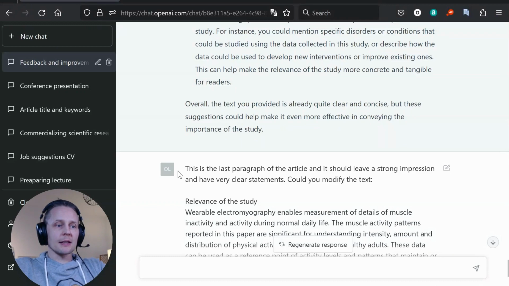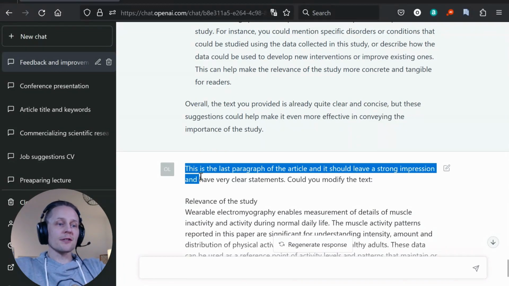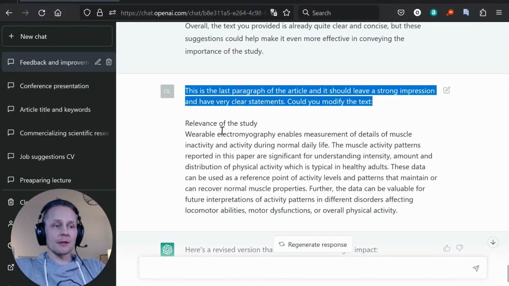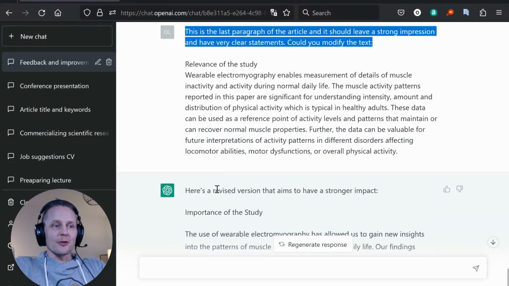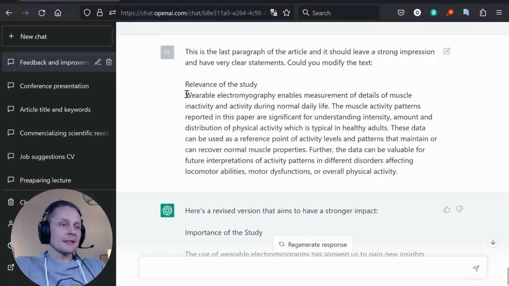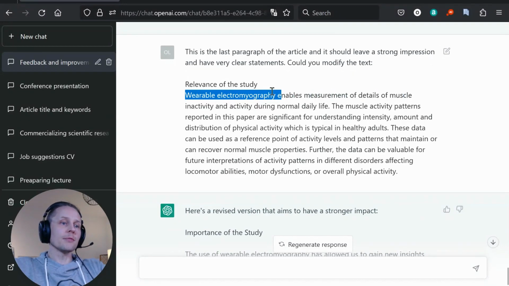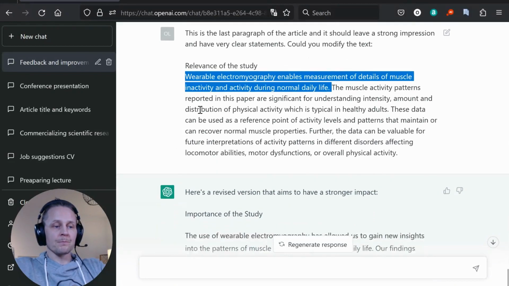And then as a last thing in this one, I said that this is the last paragraph of the article, and it should leave a strong impression and have a very clear statement. Could you modify the text? And I have put the relevance of the study there, and ChatGPT spit out a new version. For example, if we compare the first sentence, we are saying: wearable electromyography enables measurement details of muscle inactivity and activity during daily life.